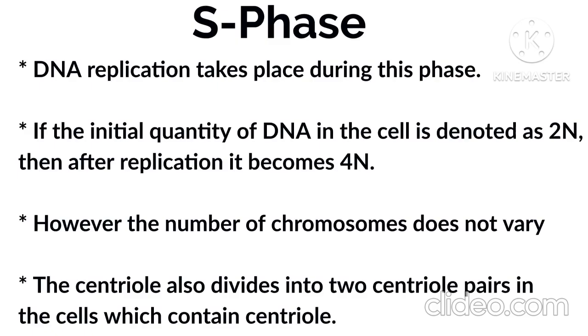Now let's move to the second stage of the interphase, which is the synthesis phase, abbreviated as S phase. As the name suggests, there will be synthesis of the most crucial part of each cell, that is the nucleus, along with the genetic material. So the S phase takes up the charge of the DNA replication.